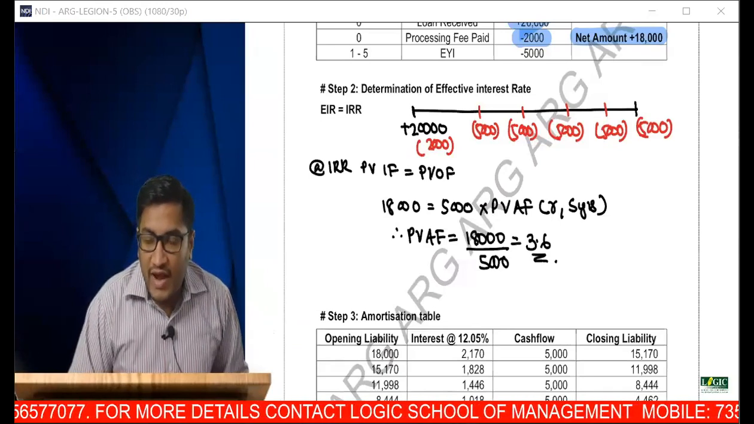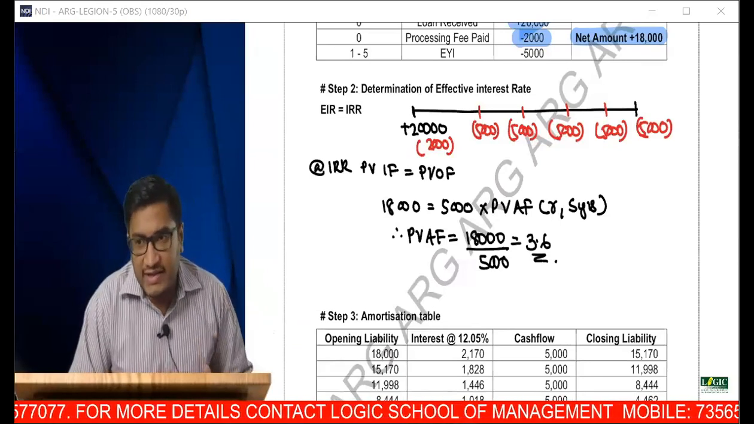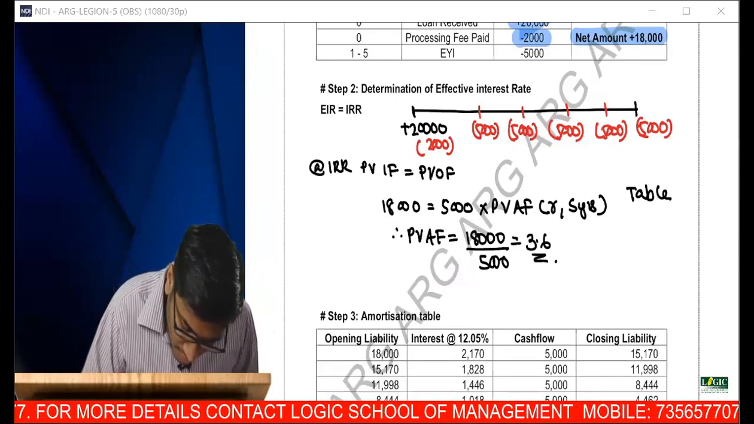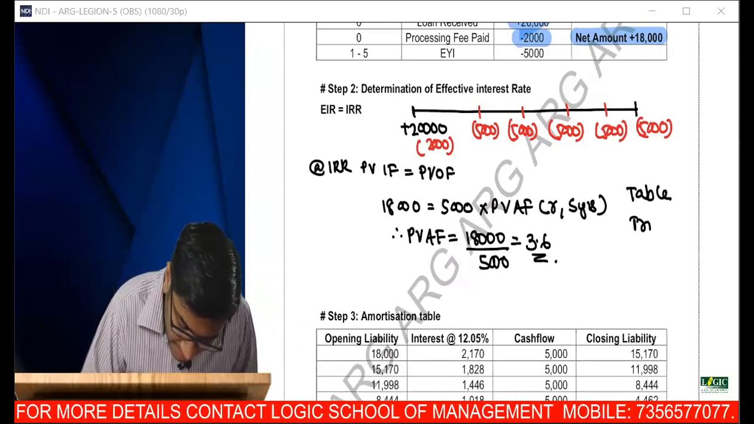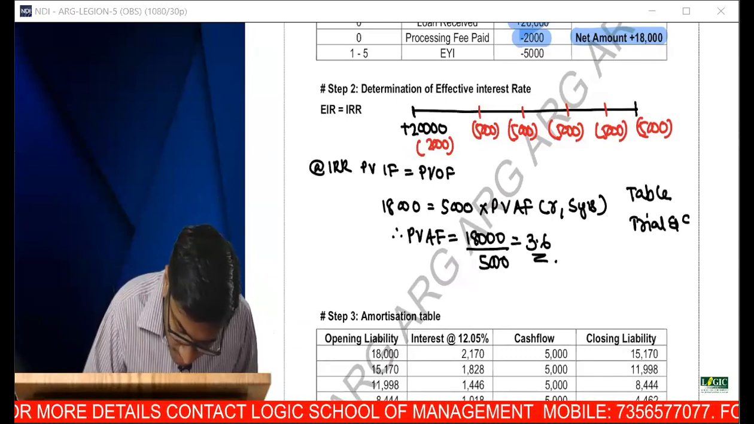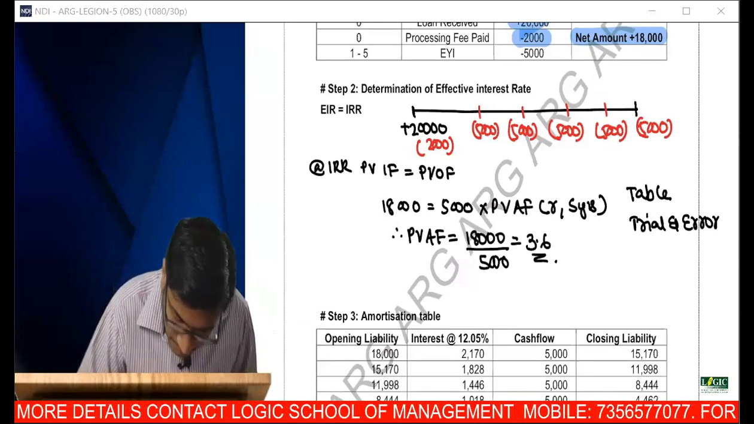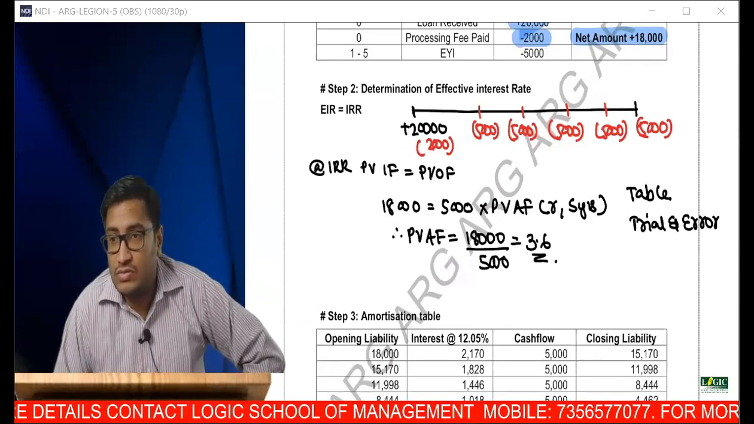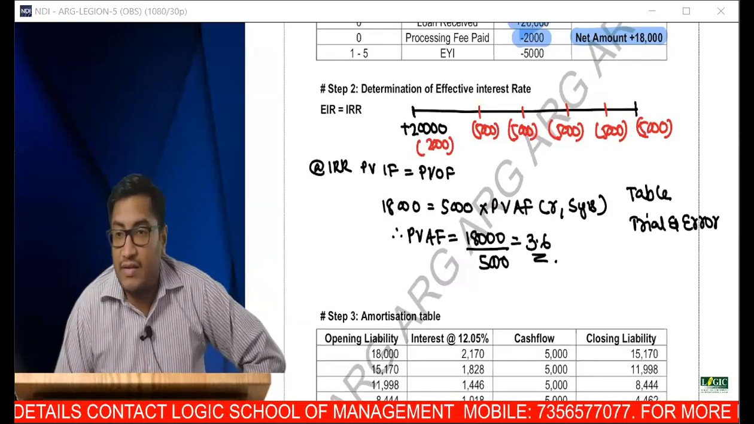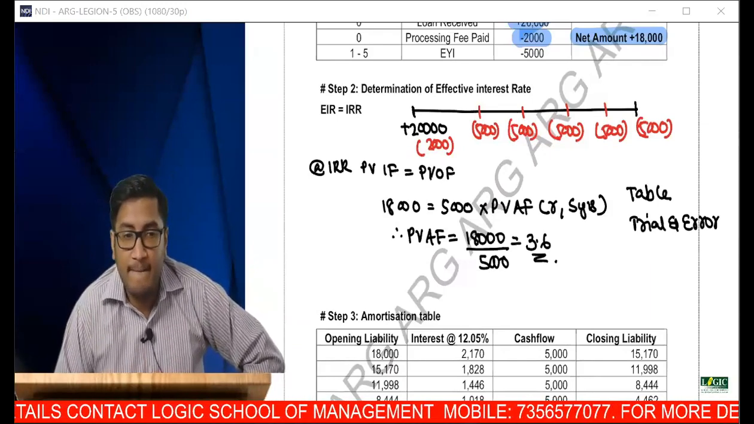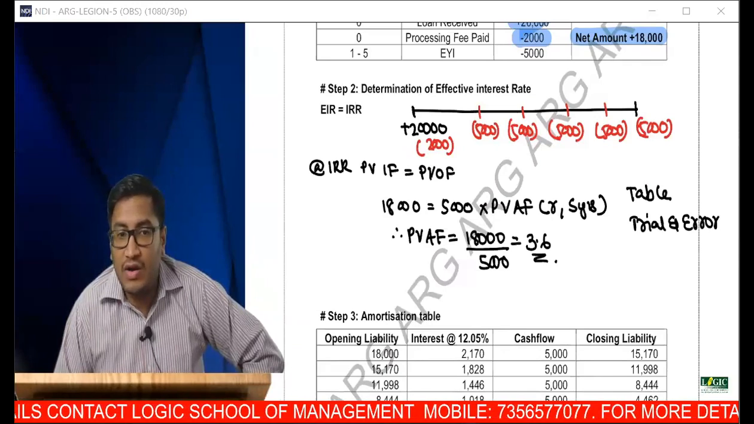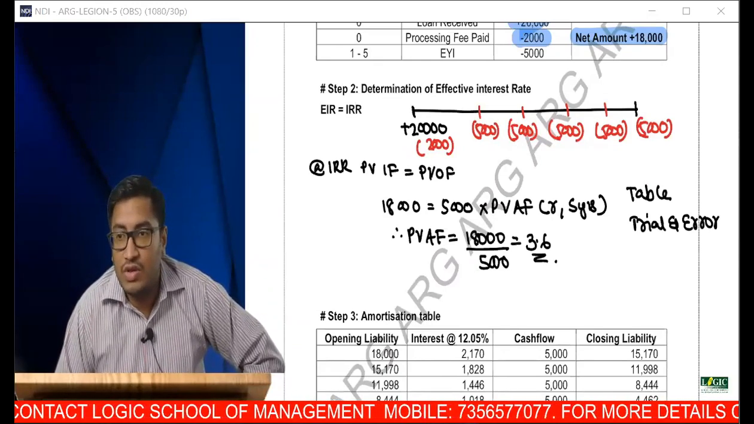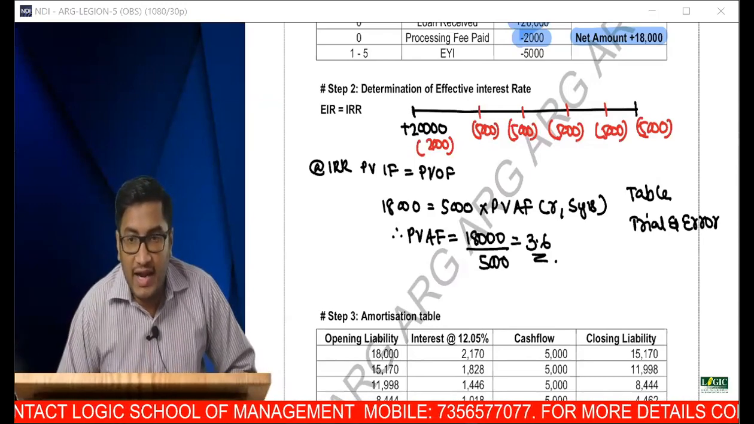So I want the annuity factor to be 3.6. There are two techniques by which we can solve it: using the table or using trial and error. You tell me which method you would like to do. Annuity table or trial and error?